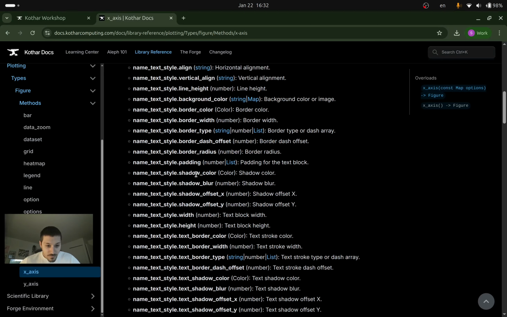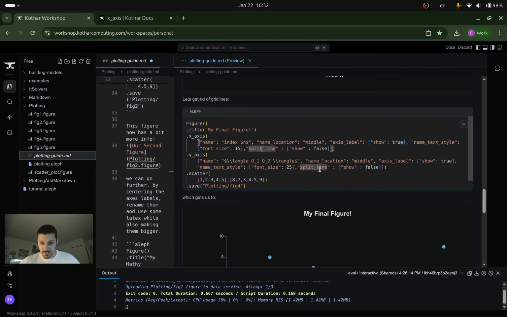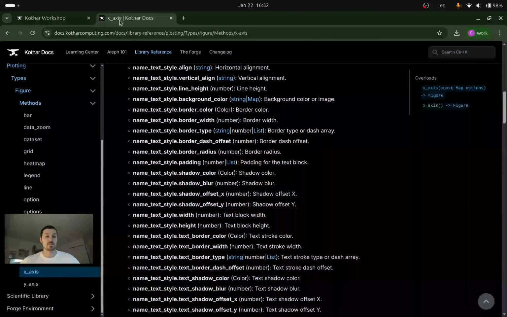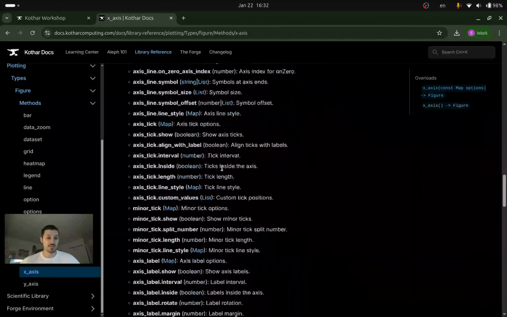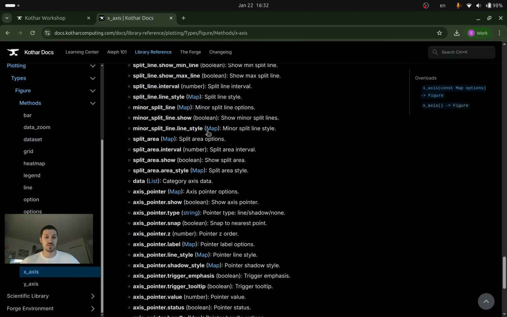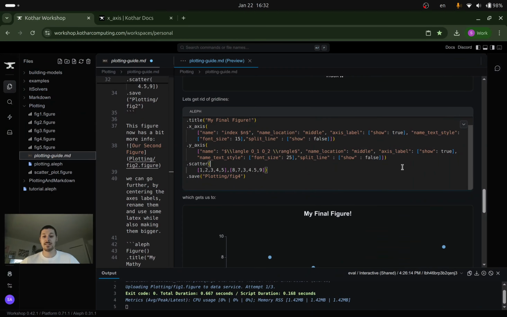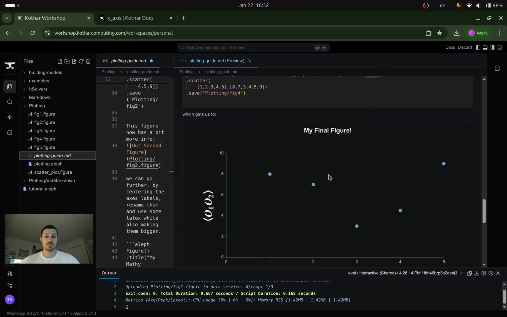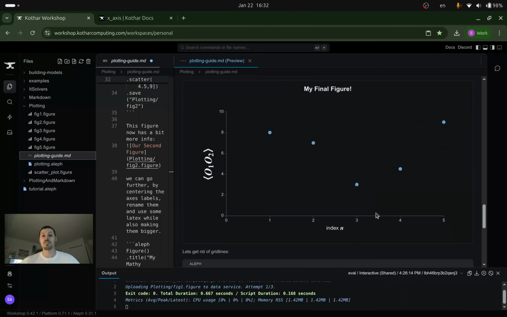Name text style, why can I not find it? Name text style. It's a separate one, sorry. Split line. We're going to go all the way, split line. And then you can see that there's a bunch of split lines, which are not the grid, strictly speaking. We just turn them off. So we ask them to show false in the X and Y direction. You can keep them if you'd like. And then boom, we have our final figure in this form.